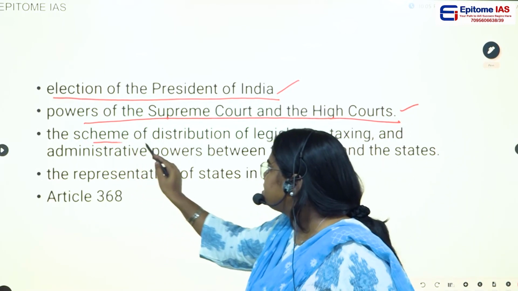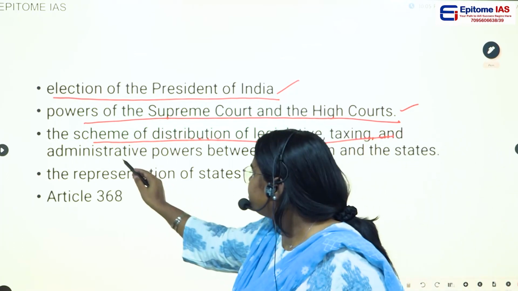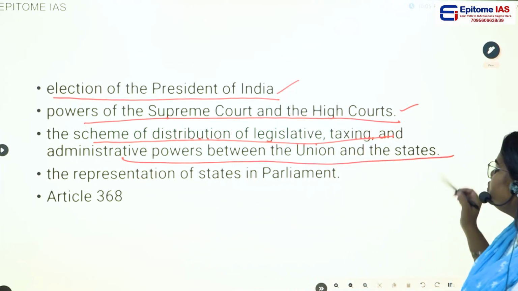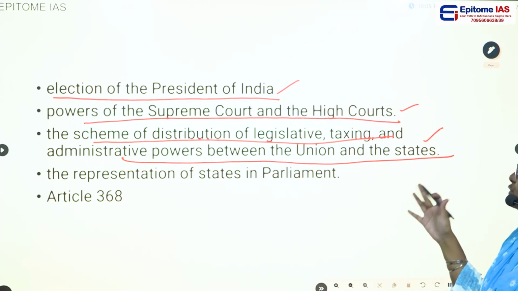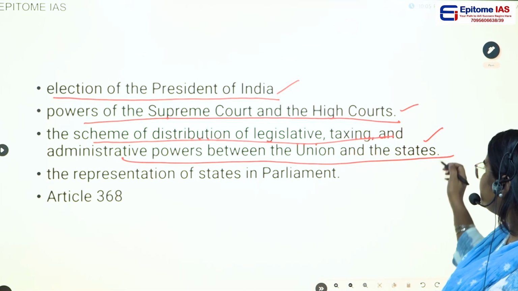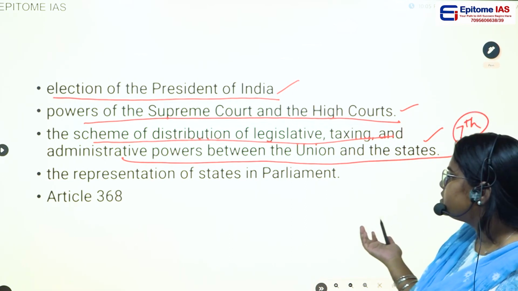The third is the scheme of distribution of legislative, taxing and administrative powers between the Union and the states, that is, the different lists in the 7th Schedule of the Constitution.